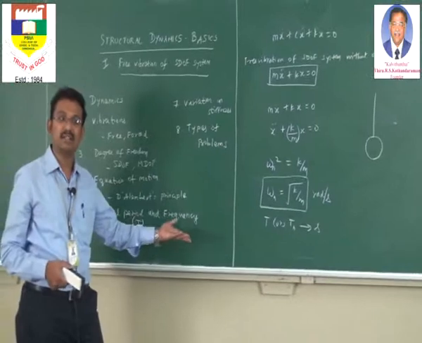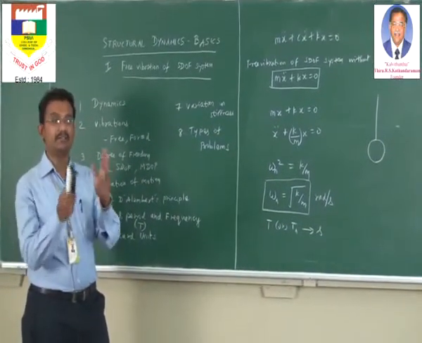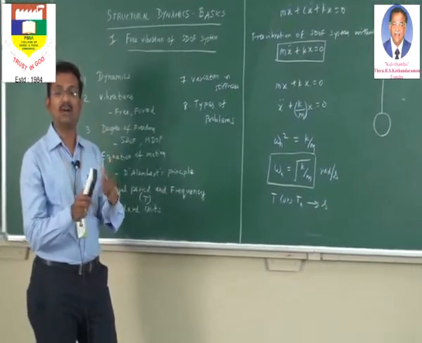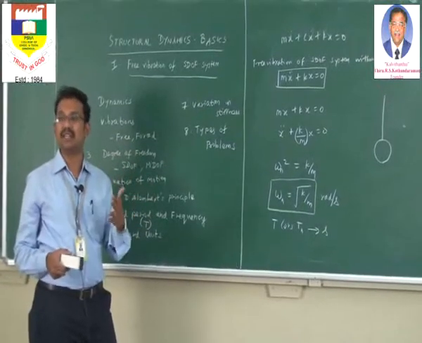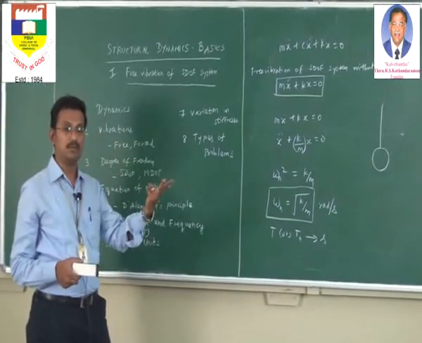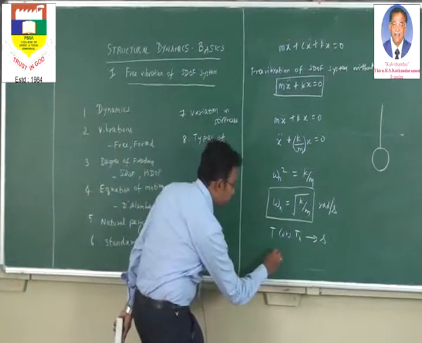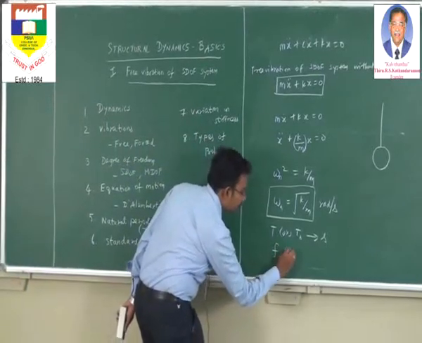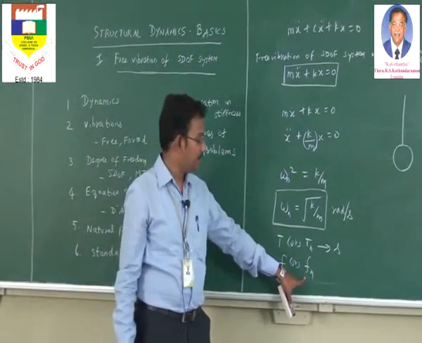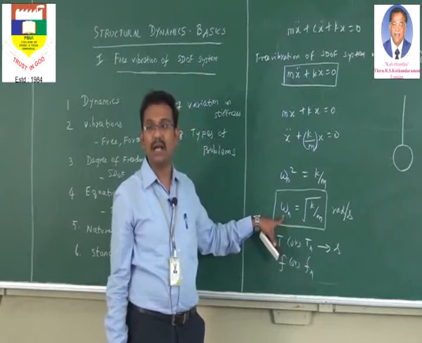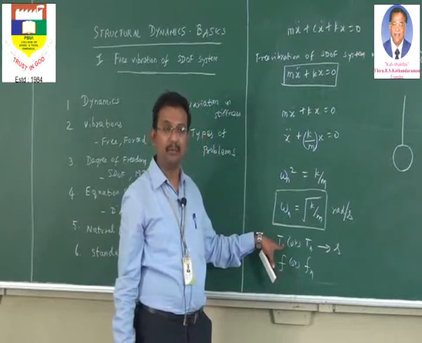Now the frequency is the number of cycles completed in 1 second. That is, in that 1 second, how many cycles are completed. If it is 1 cycle, it is 1 cycle per second. If it is 2, we can say 2 cycles per second. Now this frequency is represented in terms of small f or fn. So this is called the natural frequency, whereas this is called the natural angular frequency, and this is called the natural time period or time period.